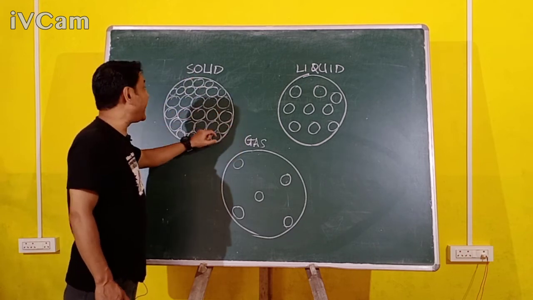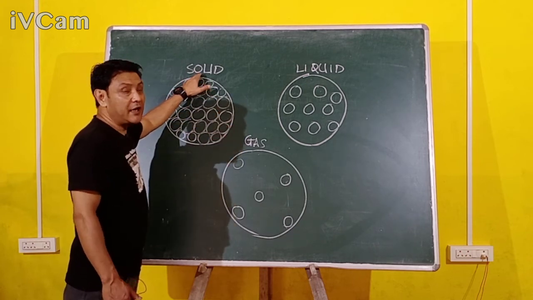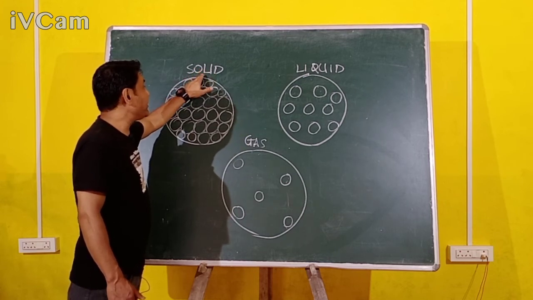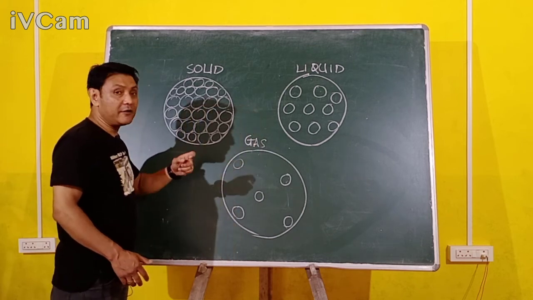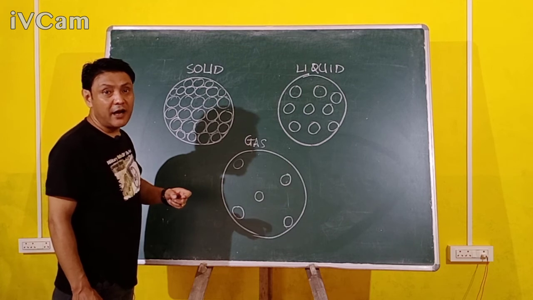That is the reason why solids, physically, if you see, have definite shape, definite volume, and are rigid. They are hard. They are rigid, like the board. It's hard. They are rigid.